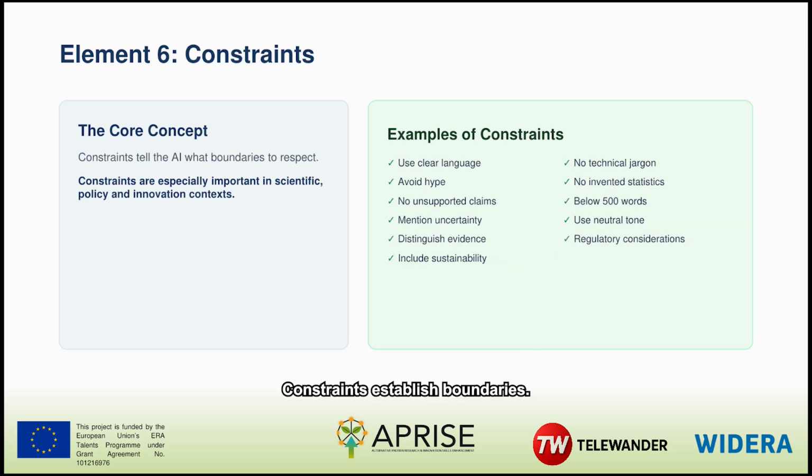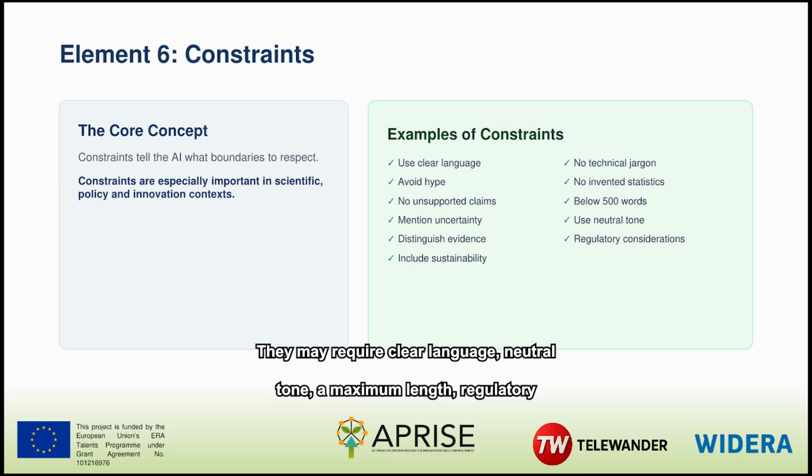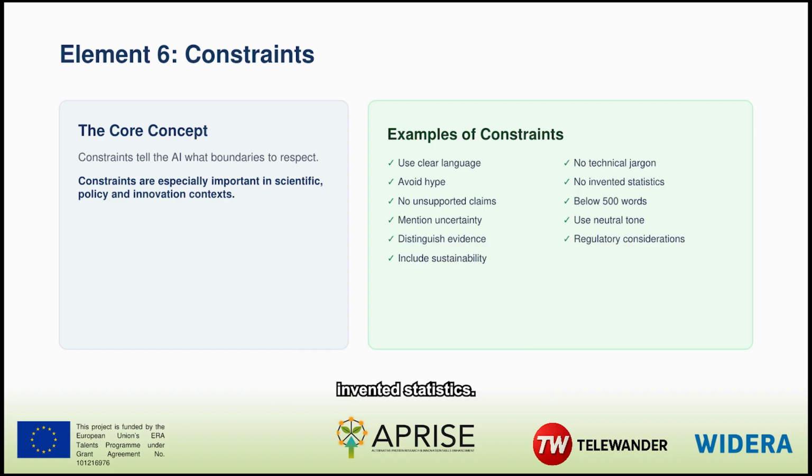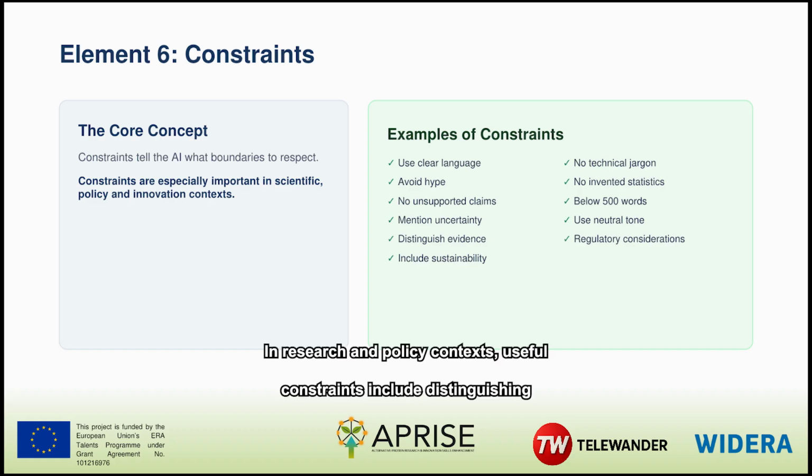Constraints establish boundaries. They may require clear language, neutral tone, a maximum length, regulatory considerations, or an explicit discussion of uncertainty. They may also prohibit technical jargon, hype, unsupported claims, or invented statistics. In research and policy contexts, useful constraints include distinguishing evidence from inference and identifying statements that need verification. Constraints cannot guarantee compliance, so inspect the output carefully. Think of them as guardrails that reduce avoidable errors and make the expected standard visible to both the AI system